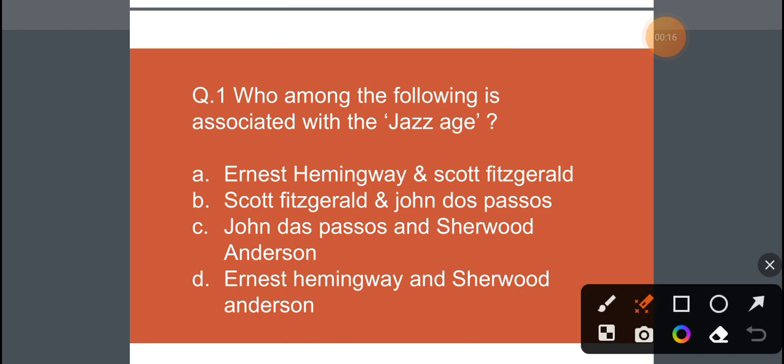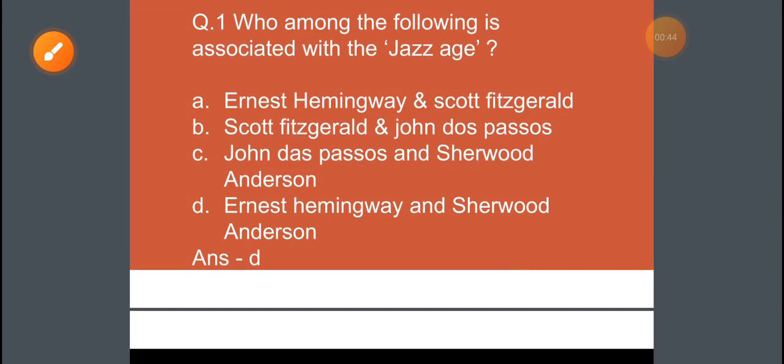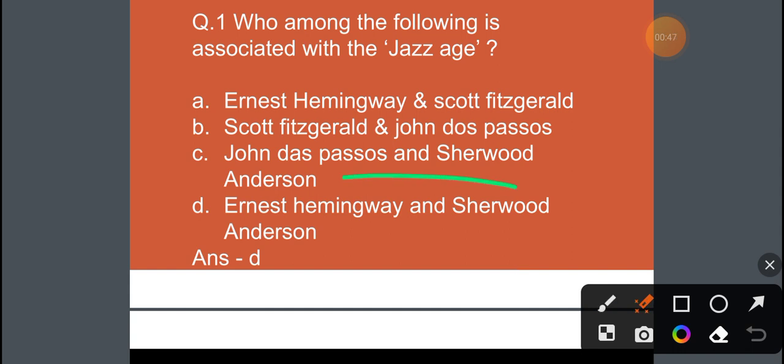So the very first question is, who among the following is associated with the Jazz Age? Ernest Hemingway and Scott Fitzgerald; Scott Fitzgerald and John Dos Passos; Sherwood Anderson; and the last option is Ernest Hemingway and Sherwood Anderson. So, what will be the correct answer for this question? D will be the right answer. That is Ernest Hemingway and Sherwood Anderson associated with Jazz Age.